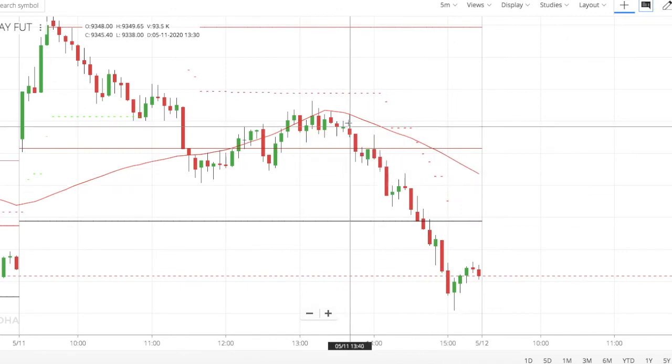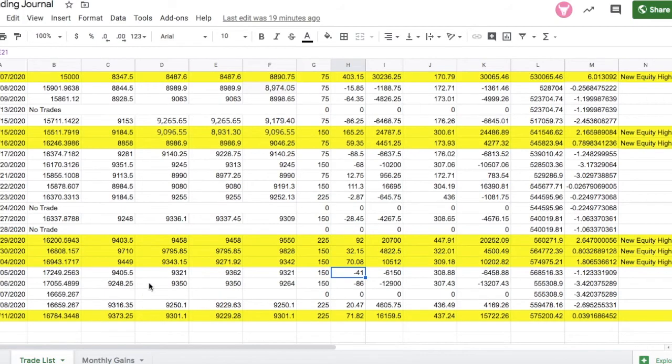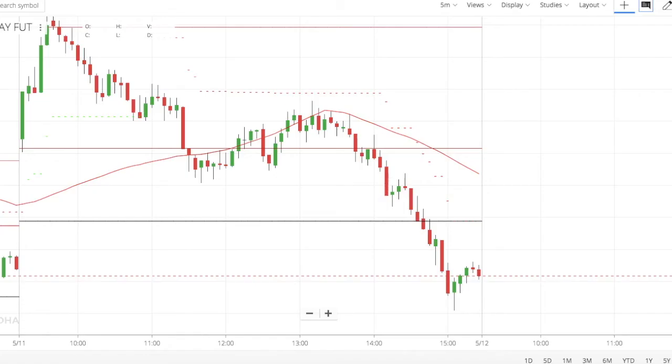So I'll just show you how it is reflected in the journal. In the journal, you can see this is the date 5/11. On the previous date, 5/8, you can see we ended with a capital of 5,59,000. So we took 3% of this as a risk, which came down to 16,784. This was our initial entry point, and this was our initial stop loss, on which we base our position size. Based on these two things and the risk, we got a position size of 225. So we entered 225 quantity, which is 3 lots.